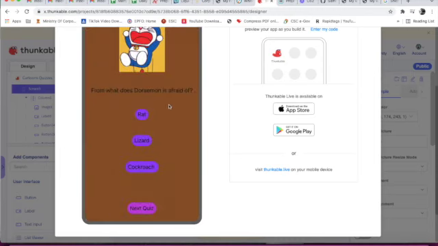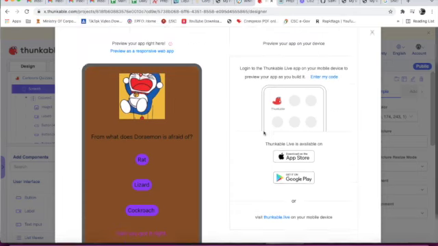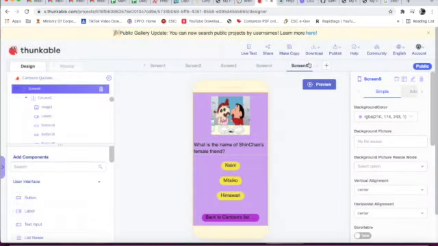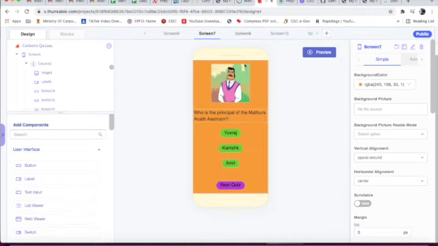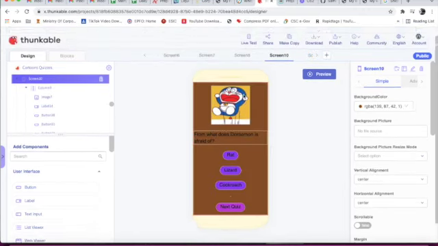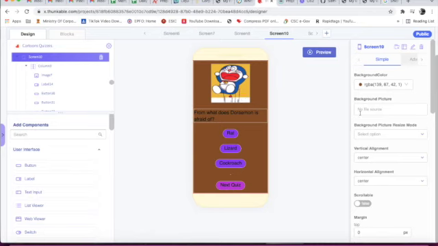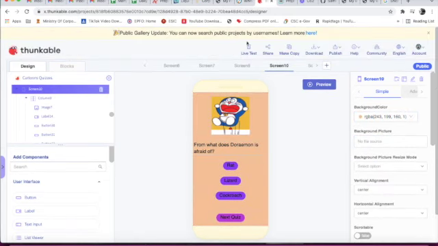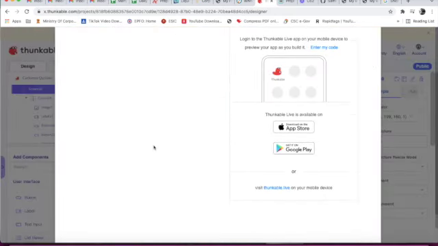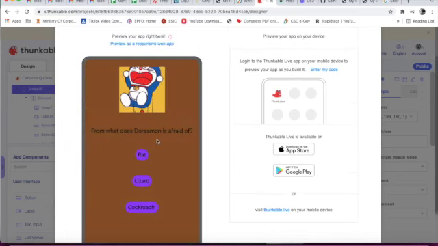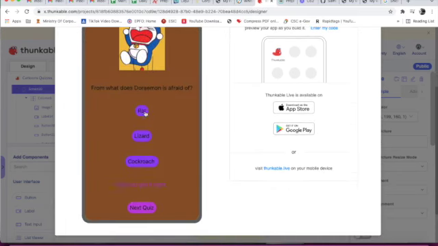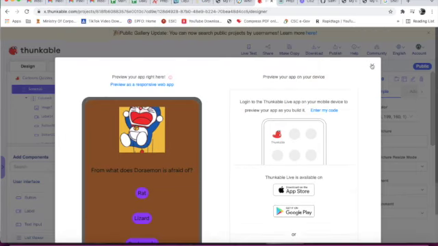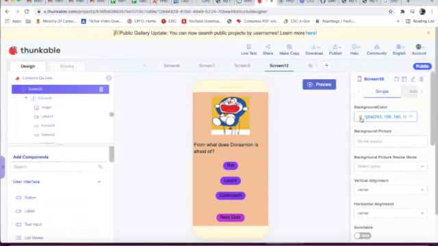Doraemon. What is Doraemon afraid of? Rat. Here also we can't see the label. Okay. Screen 7, 10. I will change the background color. Now we will test it from there only, from where we have stopped. Rat. Now also we can't see. Background color I have changed. Then also why?